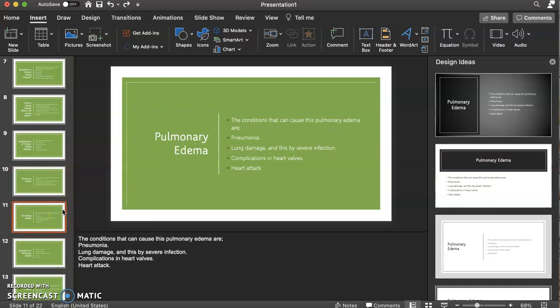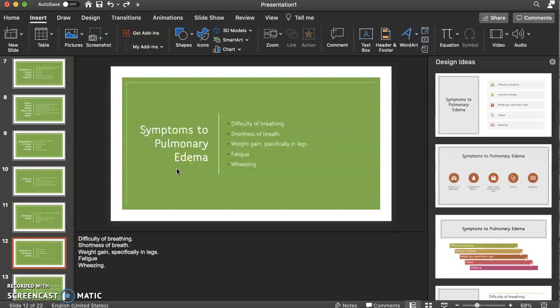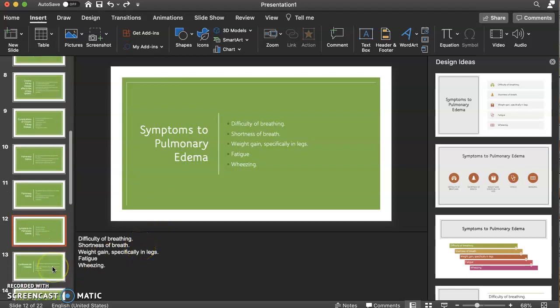The conditions that can cause pulmonary edema are pneumonia, lung damage caused by severe infection, complications in heart valves, and heart attack. Symptoms of pulmonary edema include difficulty breathing, shortness of breath, weight gain, especially in the legs, fatigue, and wheezing.